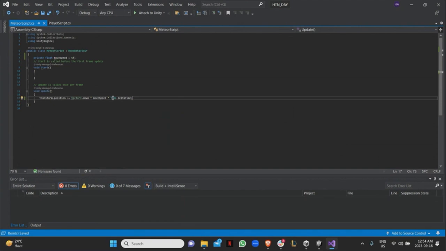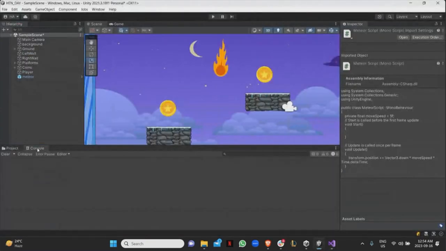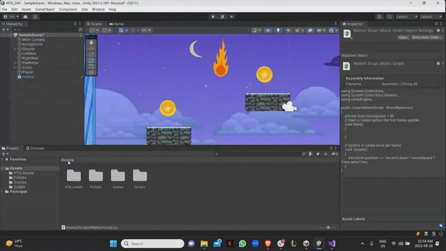Time.deltaTime is basically the difference in time between each frame. So what I'm saying here is that every second, make it go down by the movement speed. Every second, not every frame. Does that make sense? Yeah. I know I'm kind of rushing through it. So this is going to be in the update of the meteor script. I'll add that quickly to the prefab.